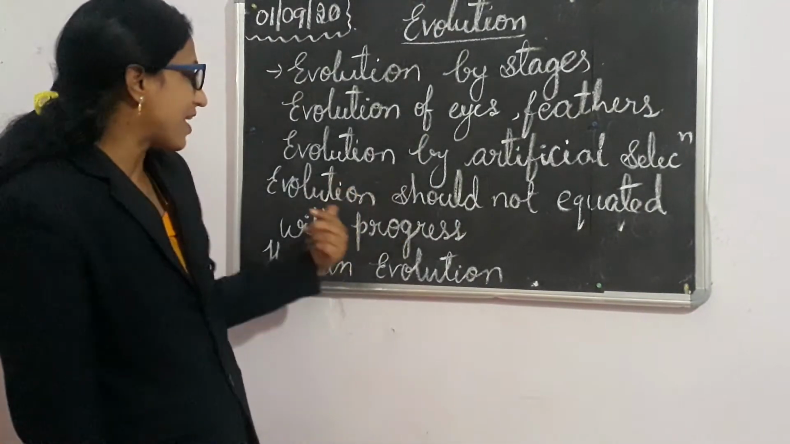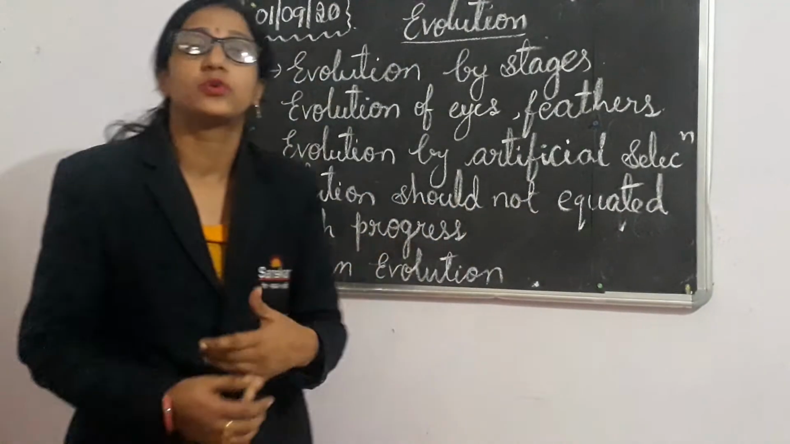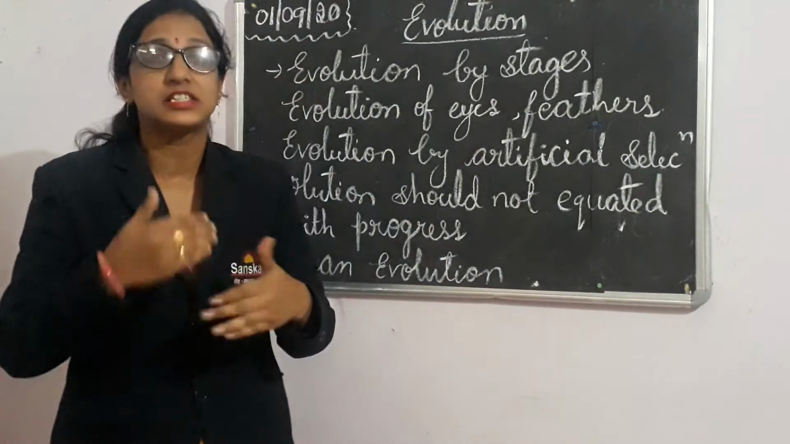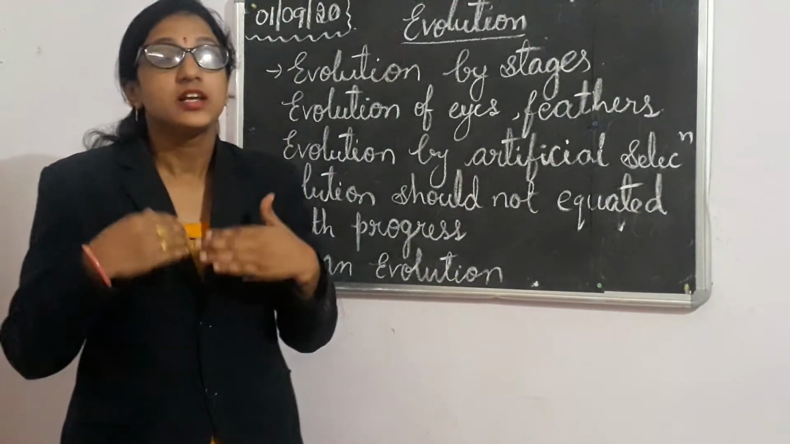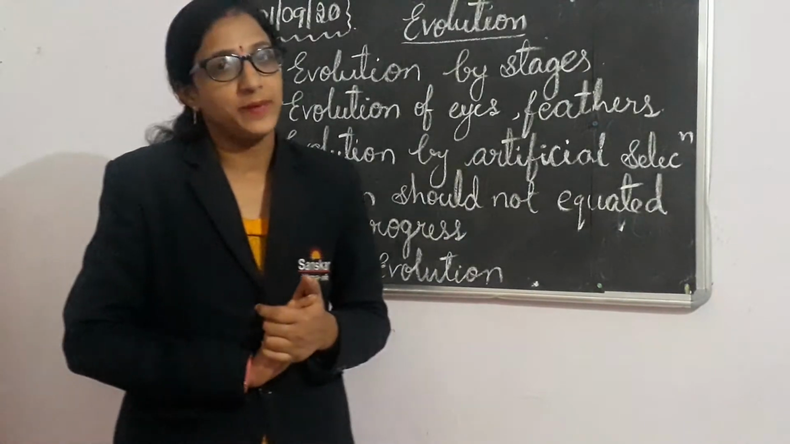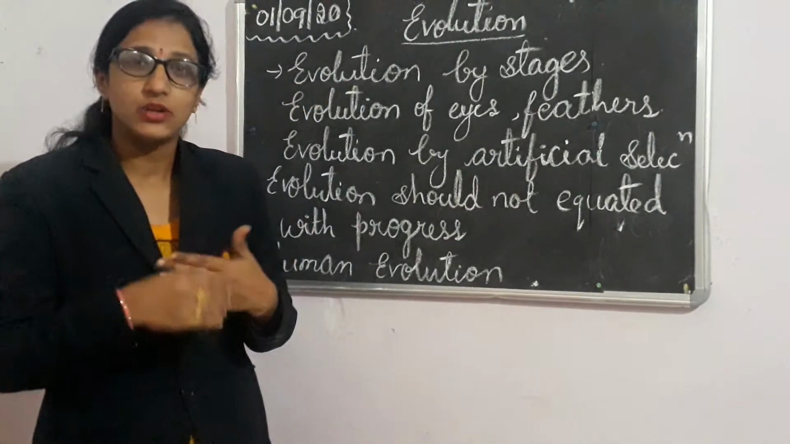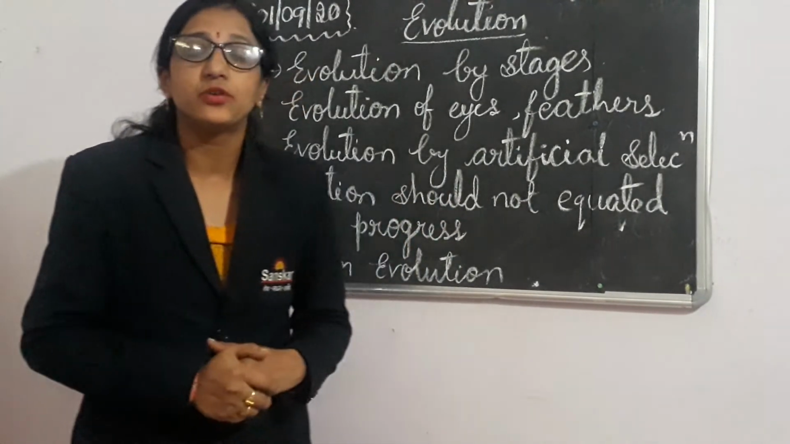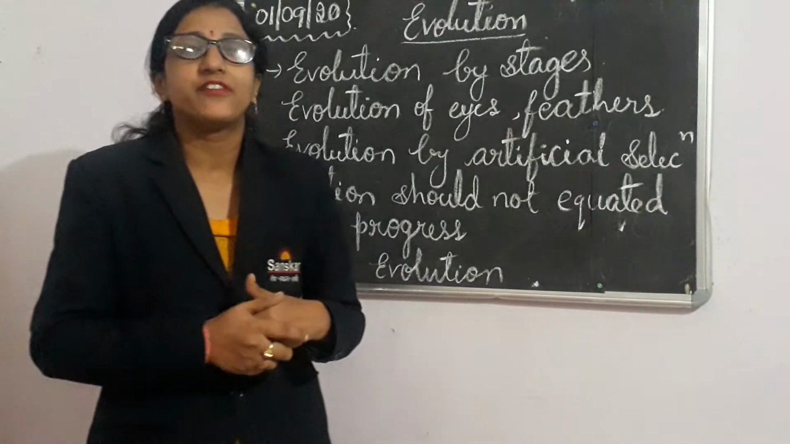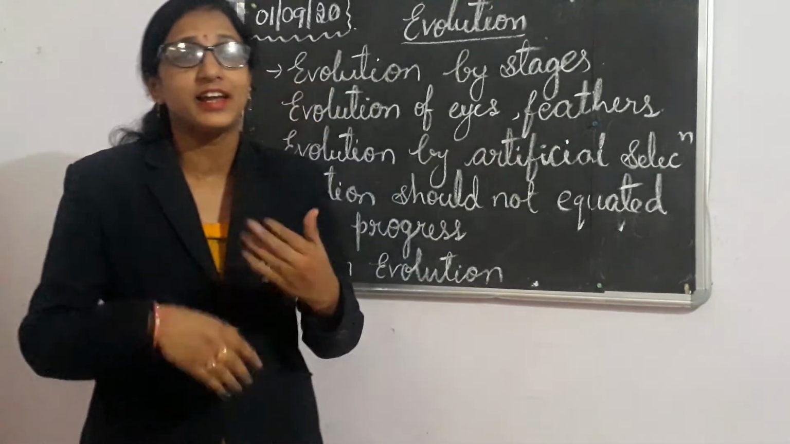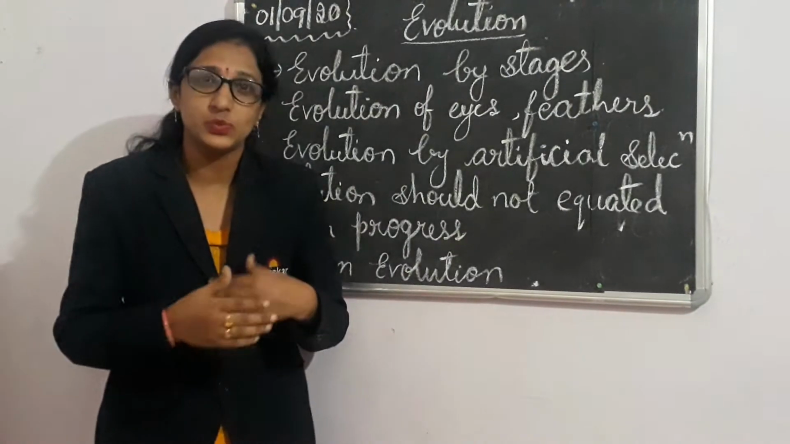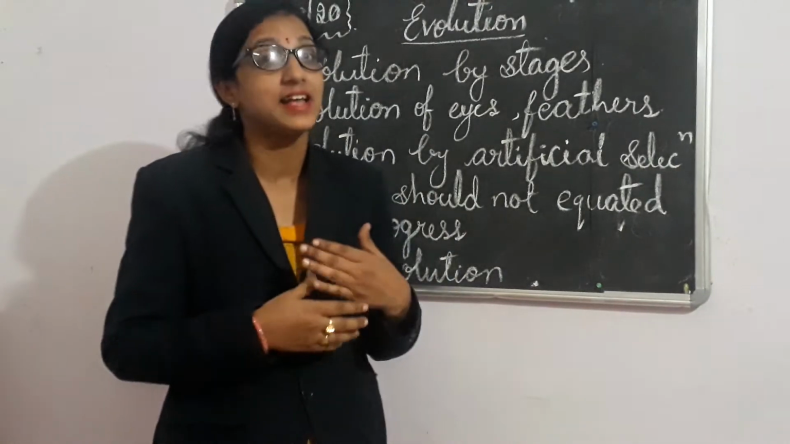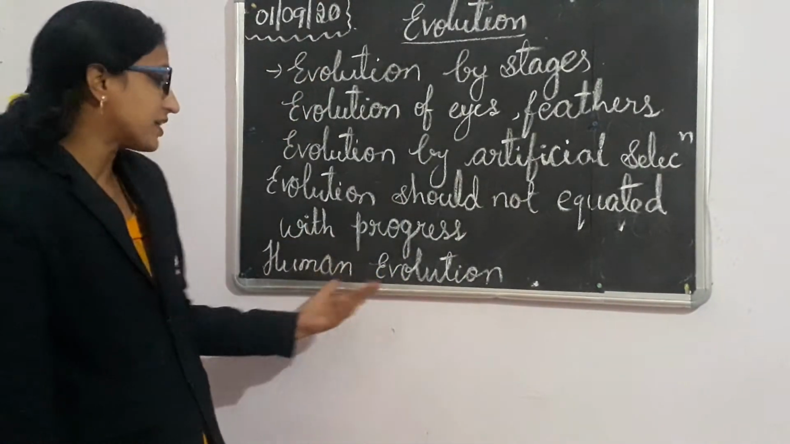Next, evolution should not be equated with progress. After a new species evolves, the old species does not die, because it has features that let it survive in the environmental conditions. The example is bacteria. Bacteria can survive in extreme conditions, in any conditions. Evolution in bacteria leads to another species, but the old one is still alive.